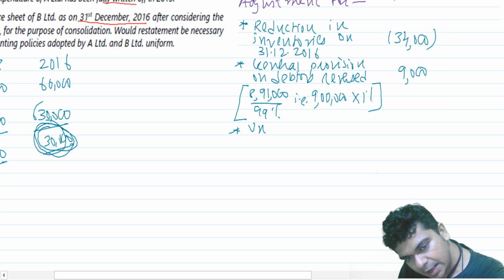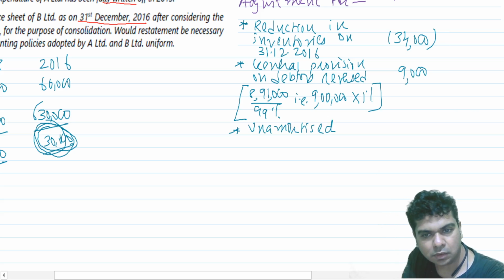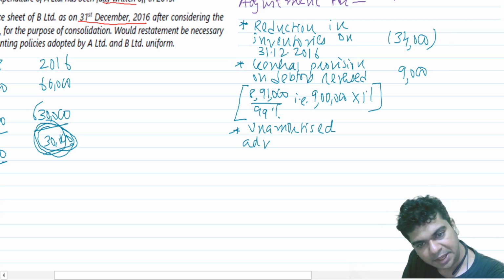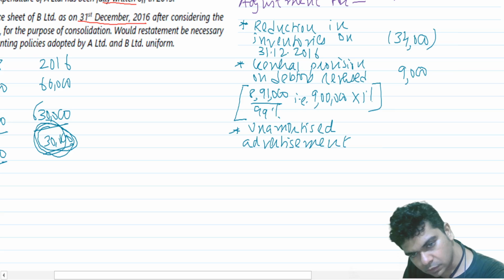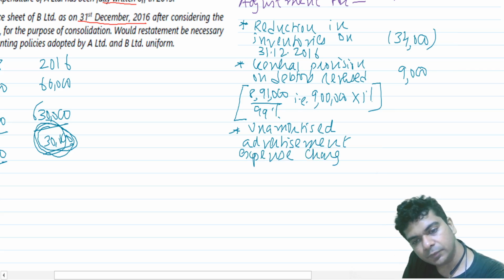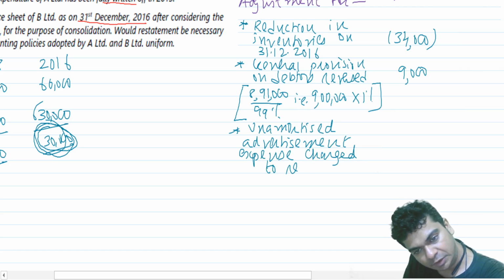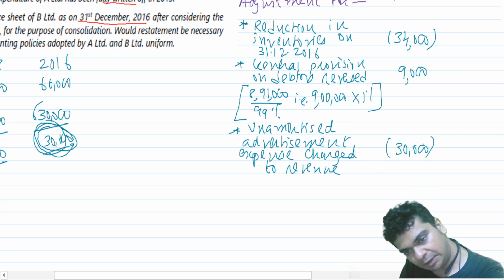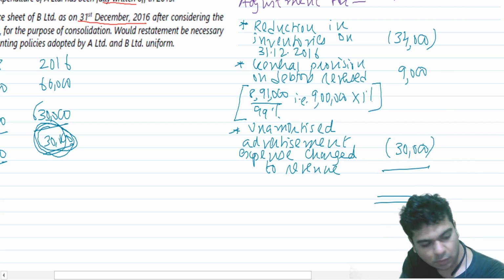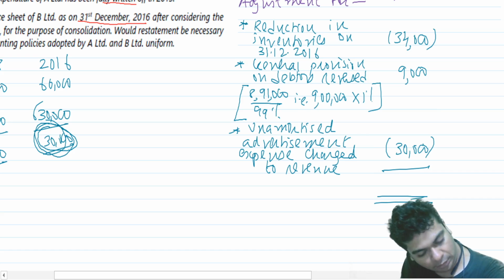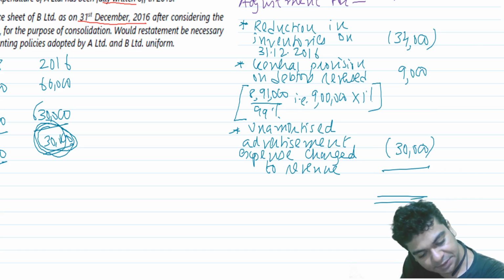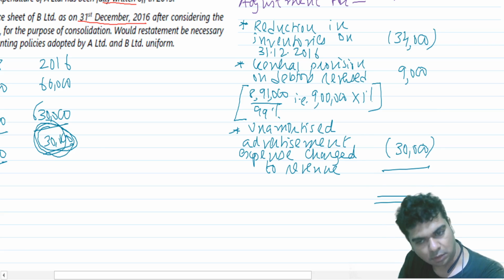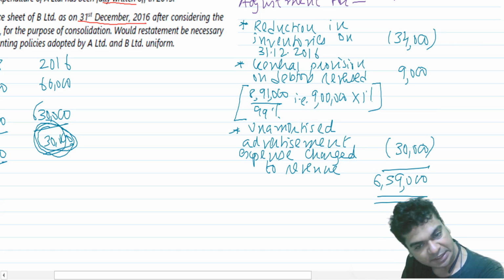So we say unamortized advertisement expense charged to revenue, right? We charge it to revenue. Another 30,000. So 7,14,000 minus 34 plus 9 minus 13. I get 6,59,000.